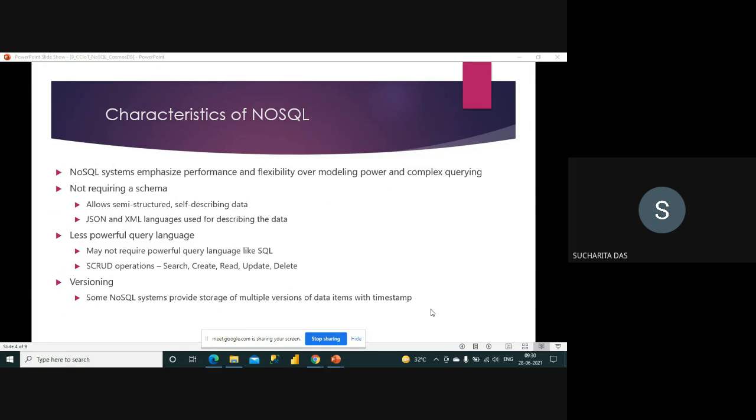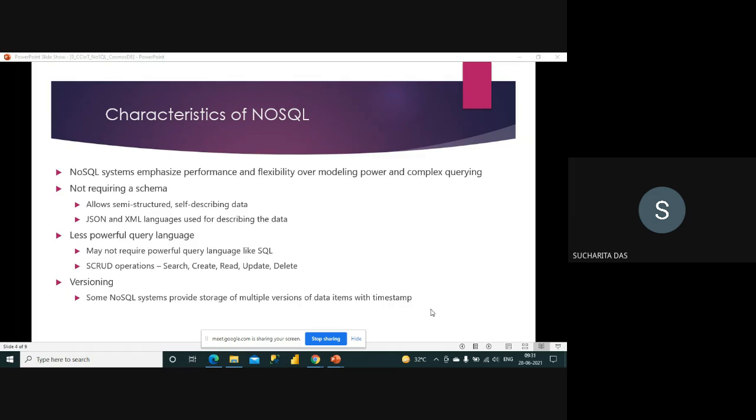NoSQL systems emphasize performance and flexibility over modeling power and complex querying. As I told, we need performance, we need flexibility. Why flexibility? Because I have my data of any structure, of any type, at huge volume, but I need to keep them, store them, and process them, whatever may be the structure of the data. So that much flexibility and performance is required. But what I don't need is the modeling power and complex querying.